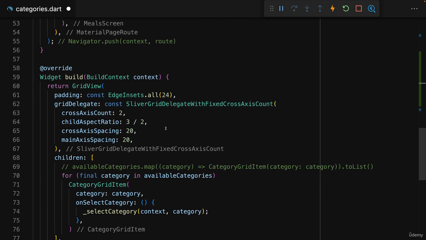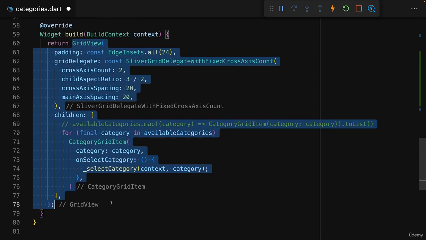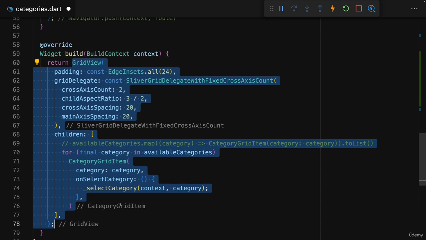And whilst you want to do that for the things you're animating, you might not want to do that for all the other things that might be on the screen. For this screen here, it actually doesn't matter, because here I do only return this grid view, which I do want to animate. There is nothing else here, but for other screens it might matter.